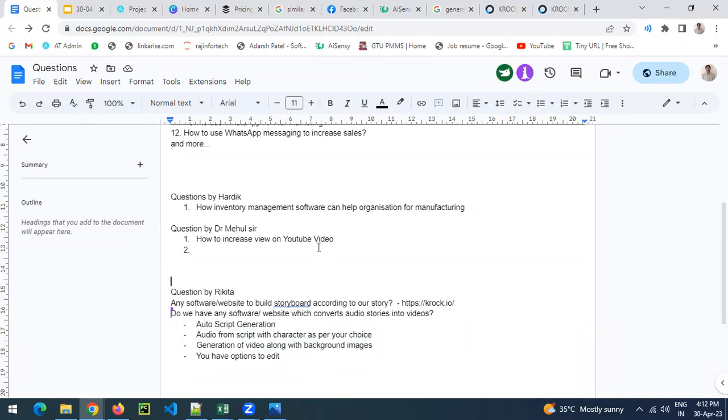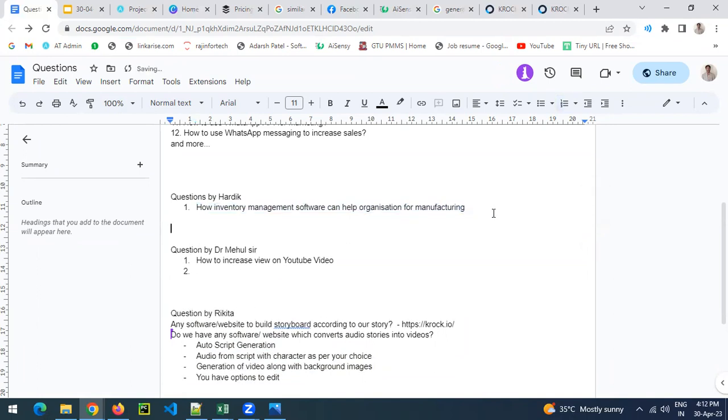Inventory management. Okay. How can inventory management software help an organization in manufacturing? Whenever you are discussing manufacturing, what is the process? You are making a product. For example, let's take the example of a computer.